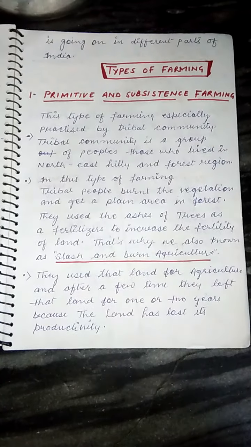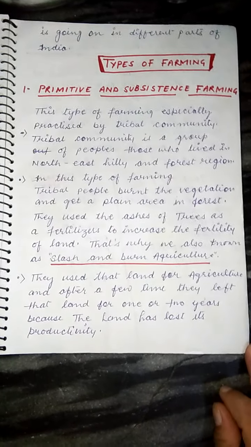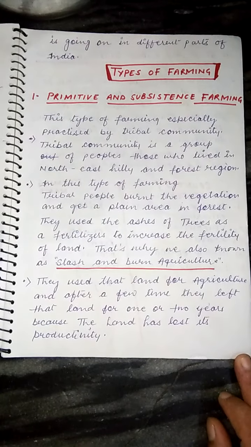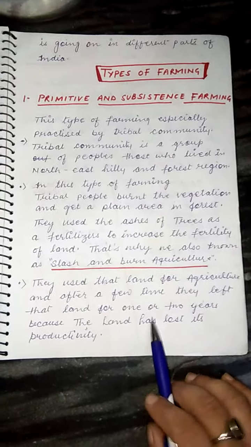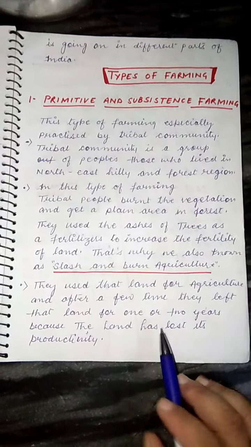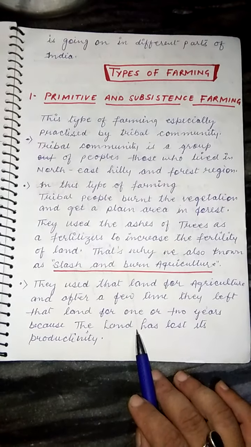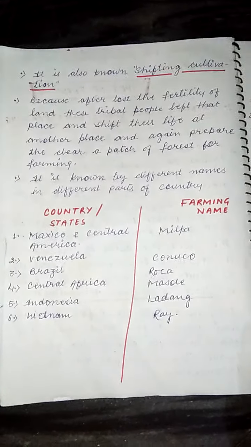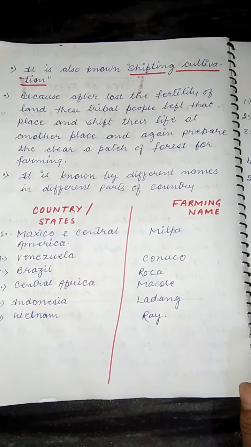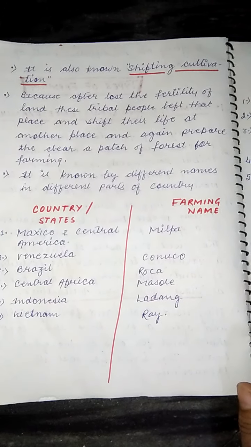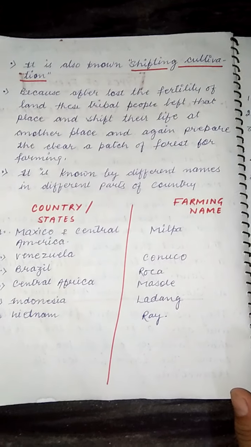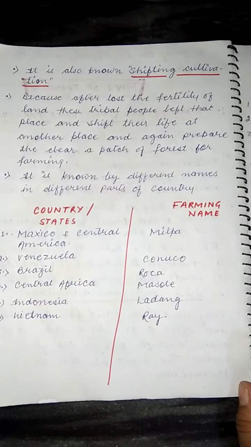But they use that land only for 2 to 3 years. After 2 to 3 years, they leave that land and shift their life to another place, because the land which they already used to grow crops has lost its productivity and fertility. Now on this land they cannot grow more crops according to their requirement. Especially they grow millet, ragi, potato, wheat, rice, etc.